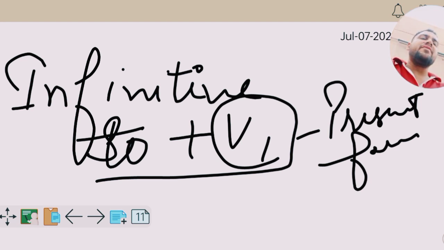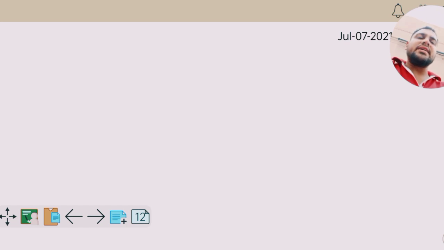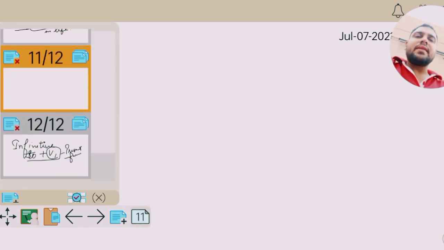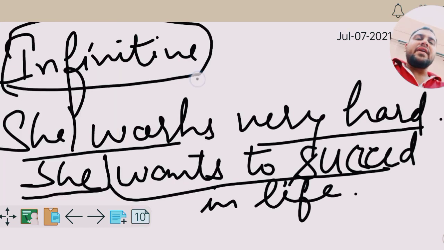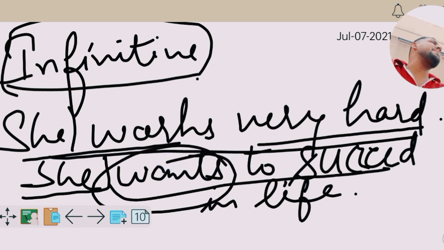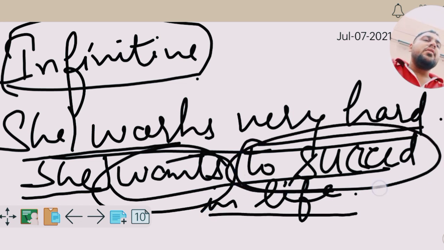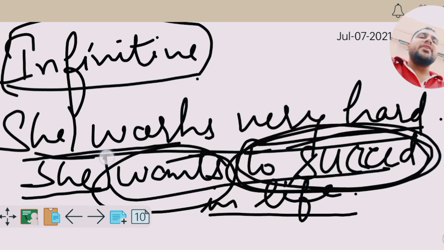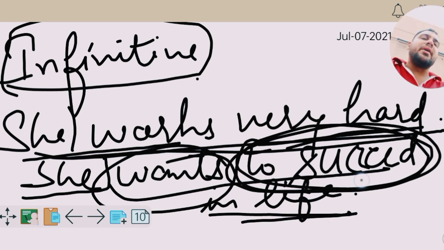So how do we use the infinitive in the previous case? Let us see. She works very hard, and we take the second sentence's main verb and write: she works very hard to succeed in life. Why does she work very hard? To succeed in life. It does not depend upon the subject's number, singular or plural. The only difference between the infinitive and the finite verb is that a finite verb depends upon the subject's number.